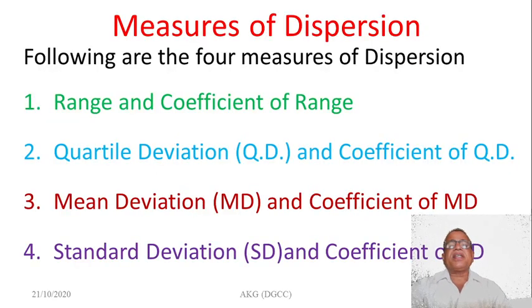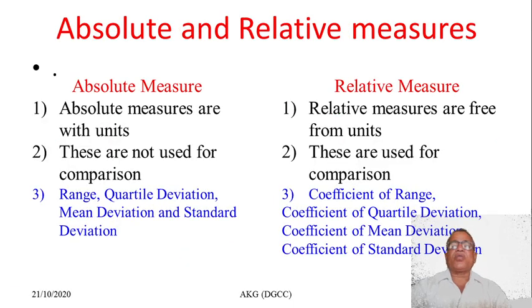What are the different types of measures of dispersion? Following are the 4 measures of dispersion: range, quartile deviation, mean deviation and standard deviation. Also we compute their coefficients: coefficient of range, coefficient of quartile deviation, coefficient of mean deviation and coefficient of standard deviation. There are 2 types of measures of dispersion, that means they are divided into 2 parts: absolute measures and relative measures.